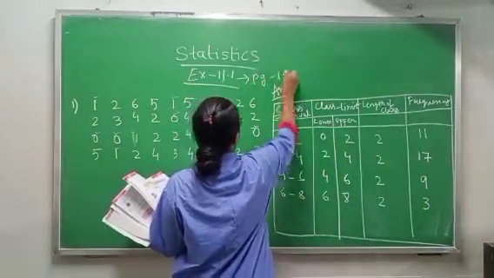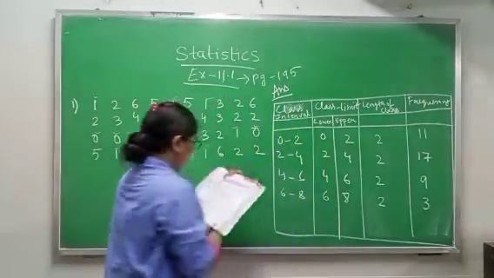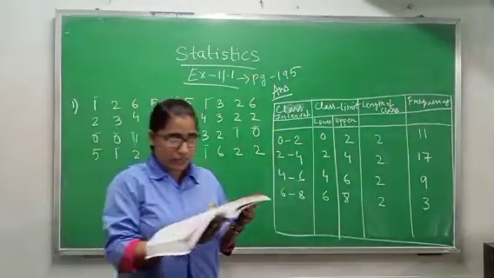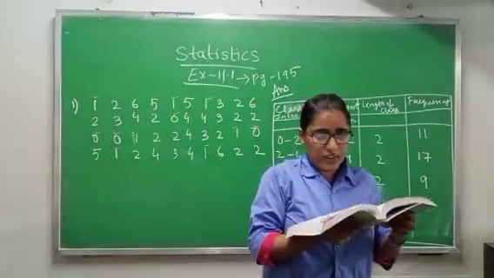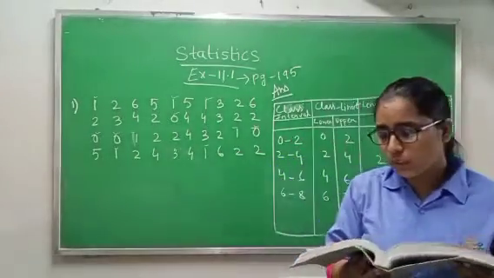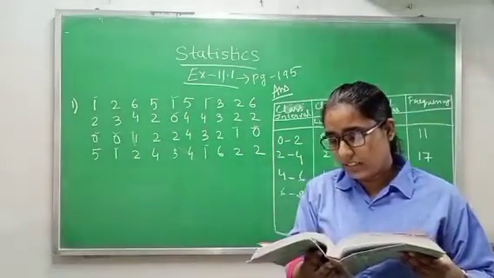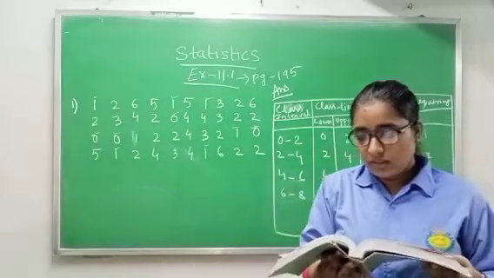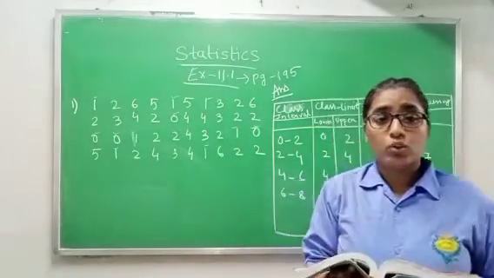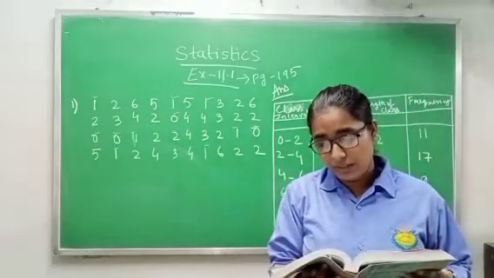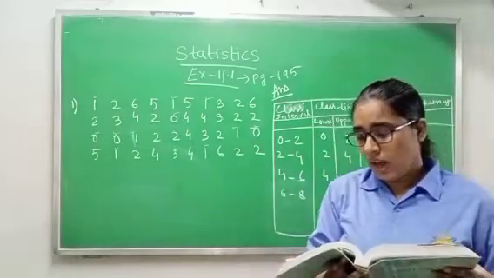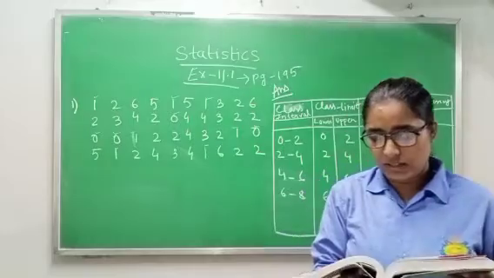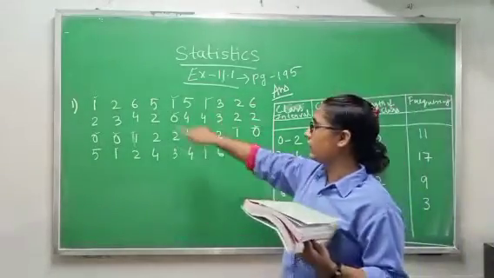Page 195. Okay, now read the first question. Please open your book and read. I have written the number of children belonging to each of 40 families in our locality below. So someone has written the number of children belonging to each of 40 families in his or her locality.